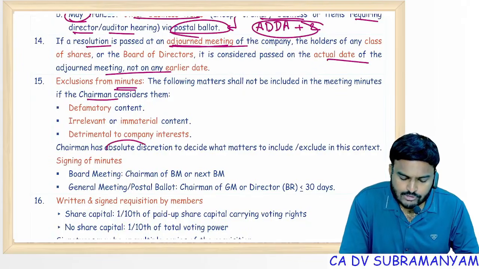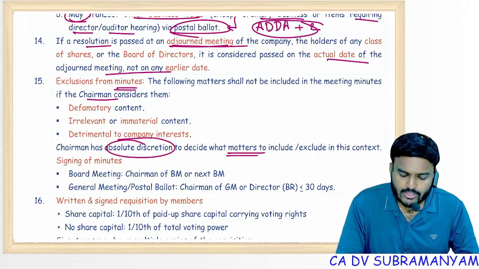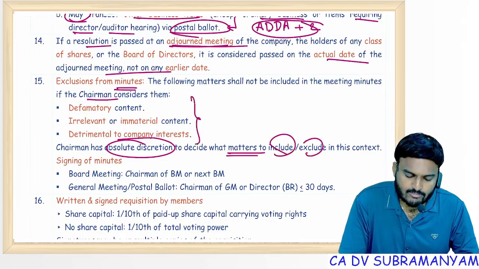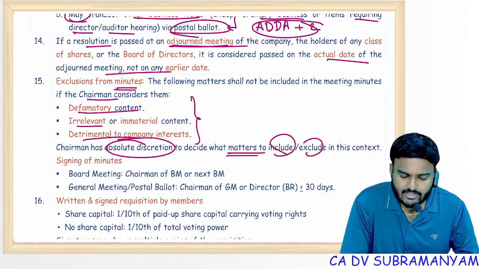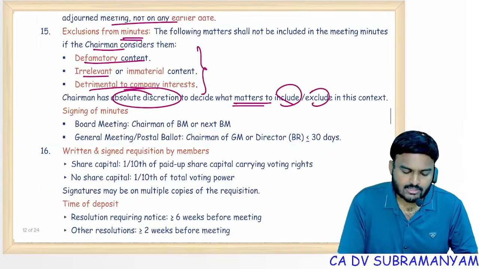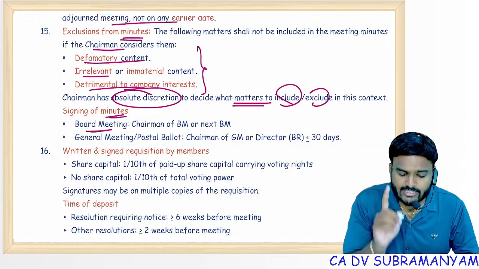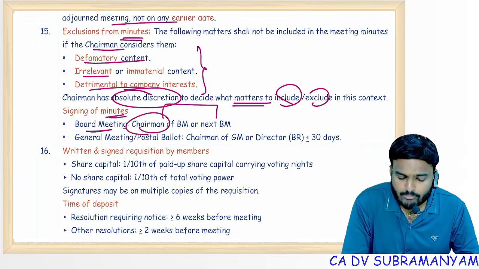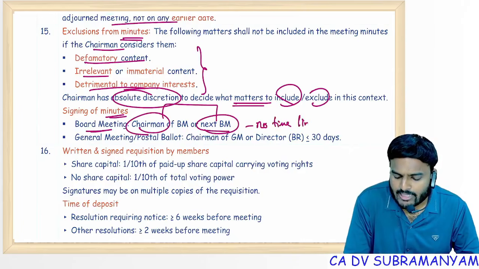Exclusion from the minutes. The chairman has absolute discretionary powers to include or exclude the above three matters: defamatory, irrelevant, detrimental to the company interest. Signing of minutes. Board meeting minutes shall be signed by the chairman of the present board meeting or the next board meeting. Here, there is no time limit for signing.